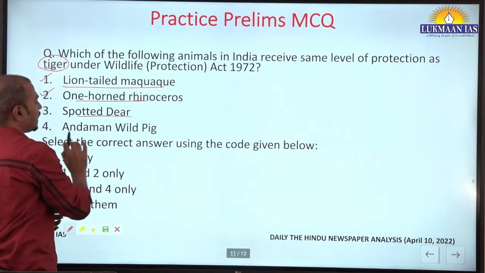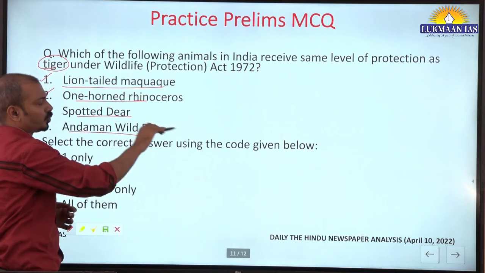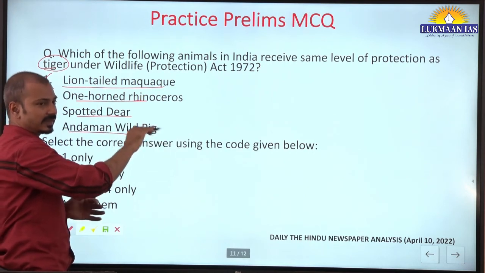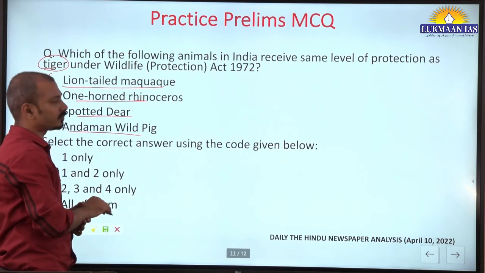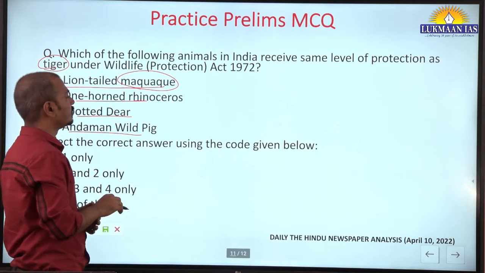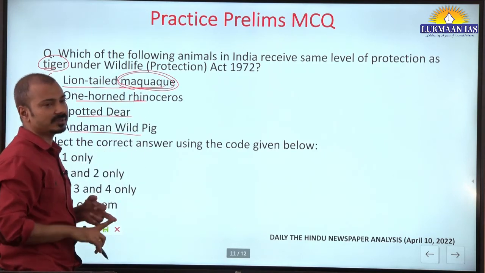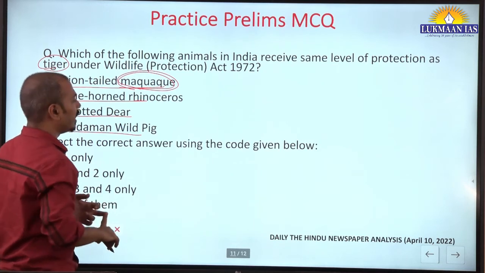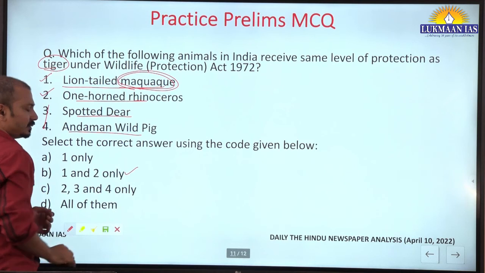But the spotted deer and the Andaman wild pig, these two are part of Schedule 2, a lesser level of protection compared to the tiger. So the first one is the monkey answer. Yes, macaque species, that's why I was confused. The second one I know the answer. Yes, it is in southern India. Yes, lion-tailed macaque, UPSC has already asked a question on the habitat of lion-tailed macaque. Okay, so 1 and 2 is the correct answer here.